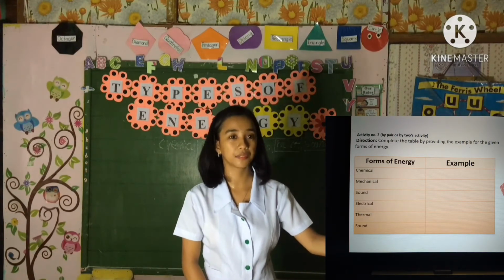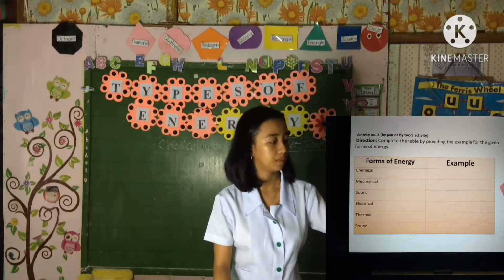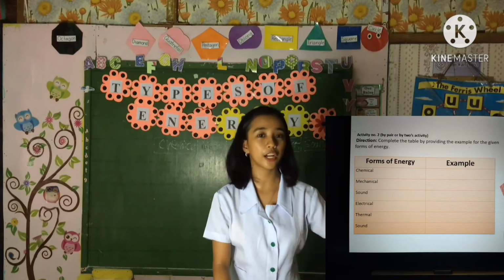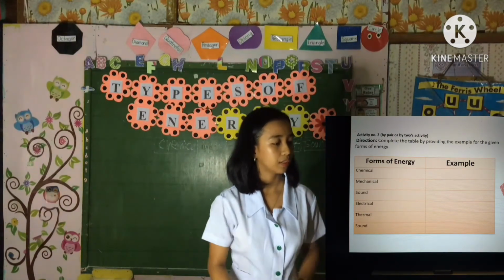Are you done? Keep answering. Again, are you done, class? Okay, now let us check your answers. Pass your worksheet, then I will record your score later.